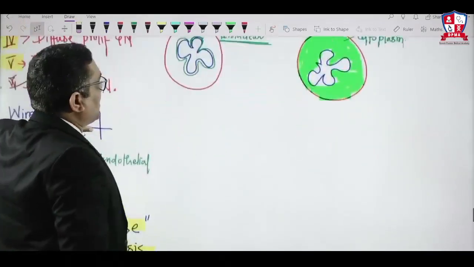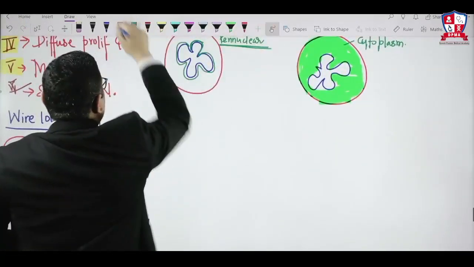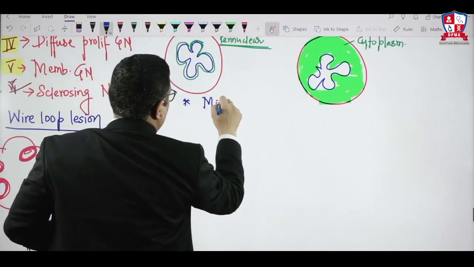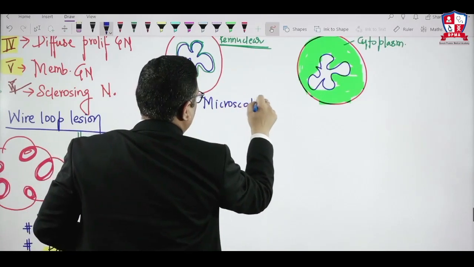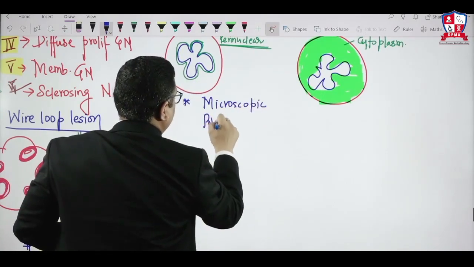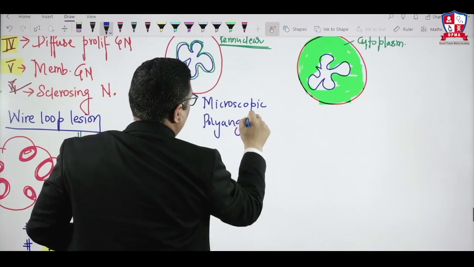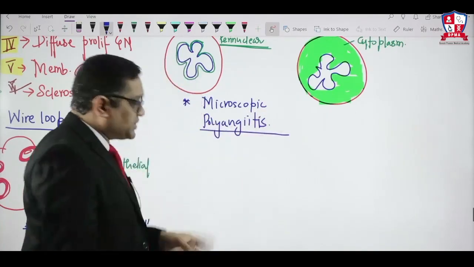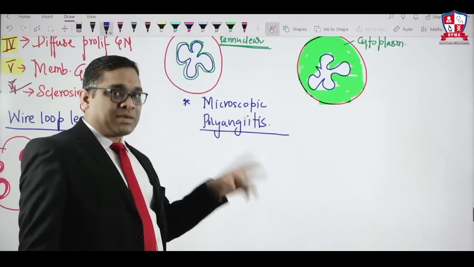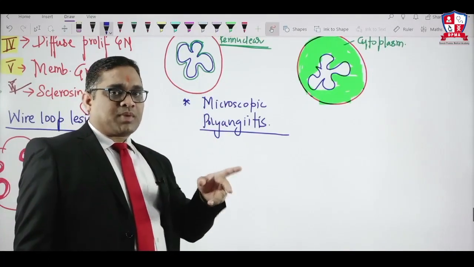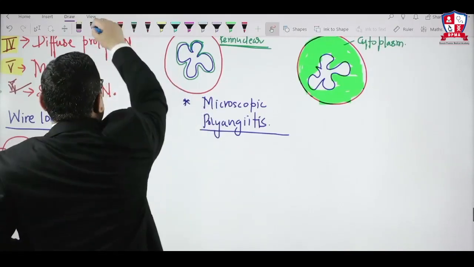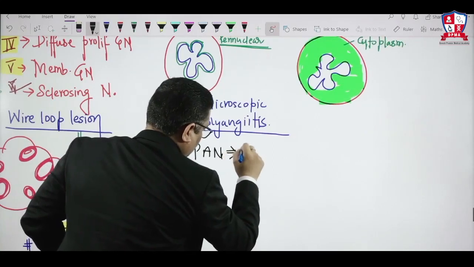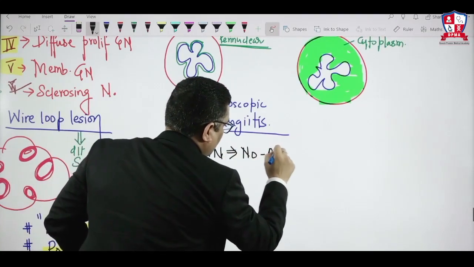And P ANCA will be present in which vasculitis? P ANCA will be present in microscopic polyangiitis, right? But we have to understand, it is also called microscopic PAN. PAN and microscopic PAN both are different. Why I am telling like this? Because in polyarteritis nodosa there will be no ANCA.